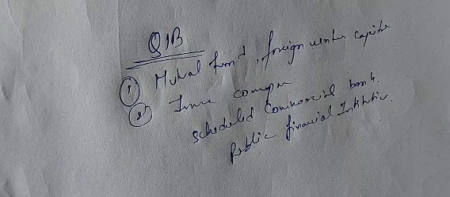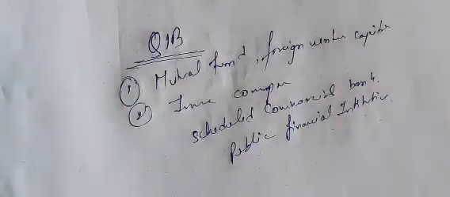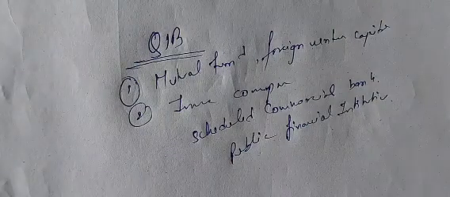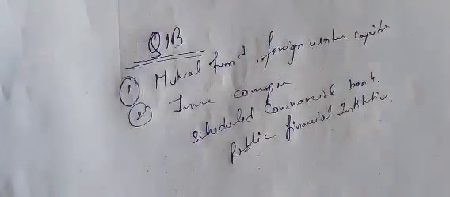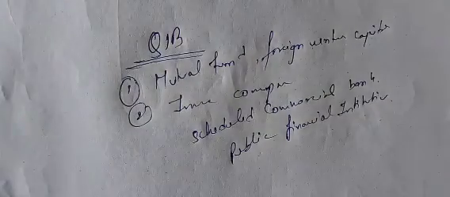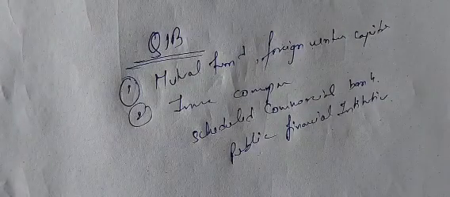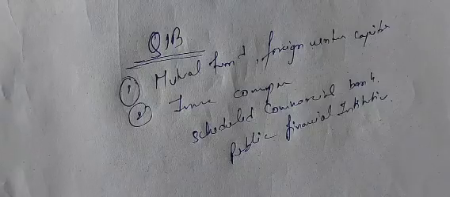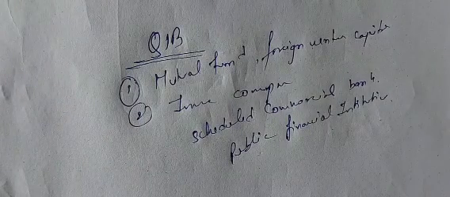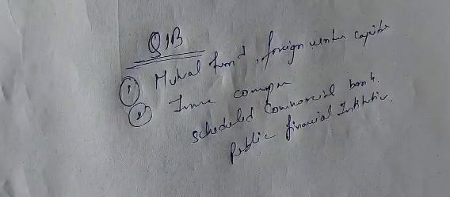These are QIBs. They are high net worth investors. In one word, we can say they are high net worth investors. They have a huge investment appetite. They have huge money to invest. Is it clear? So these are the QIBs.